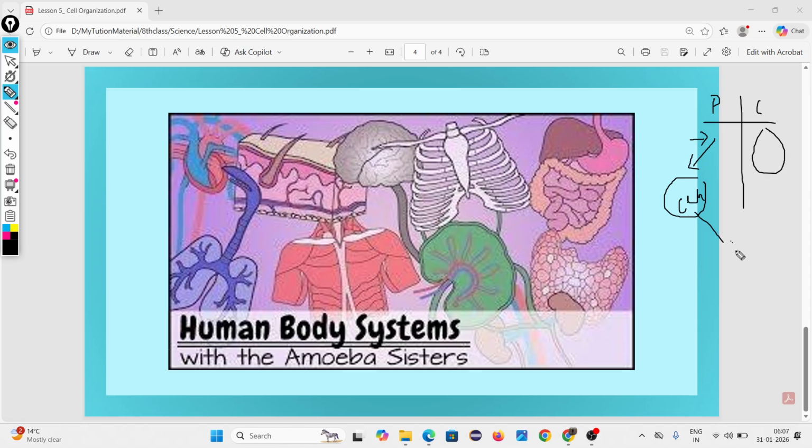Tell me the whole sequence now. So basically, it's a cell, and then after it gets together, it turns into a tissue. Then that tissue makes an organ, and organs make the group of system, and that makes the whole body structure.